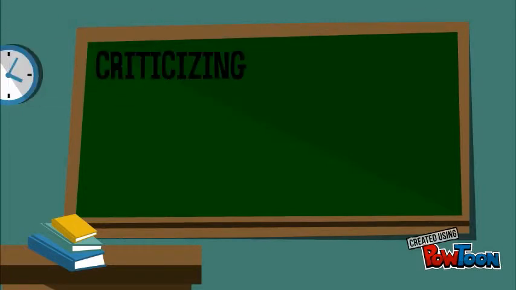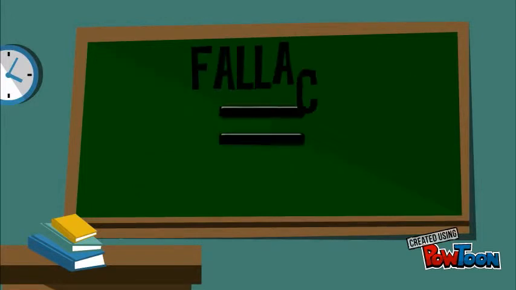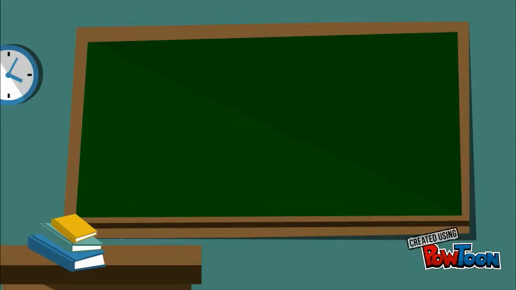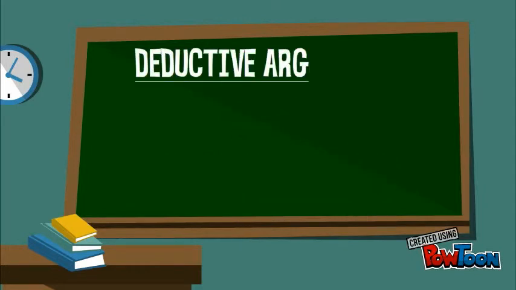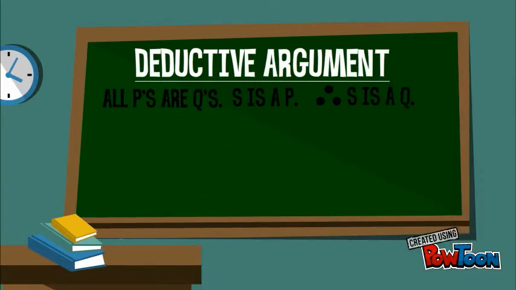If you wish to criticize an argument, you should look for fallacies. A fallacy is a fault in an argument, making it bad. If you can identify a fallacy, then you can reject the whole argument. For deductive arguments, structure is key. Therefore, if the structure is incorrect, the argument is considered invalid.